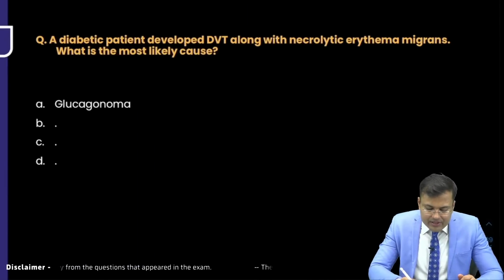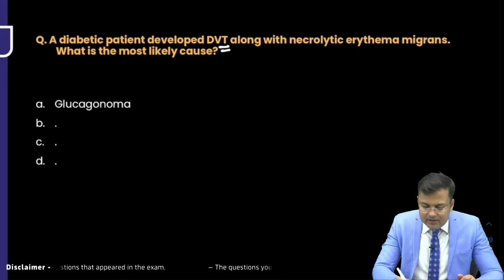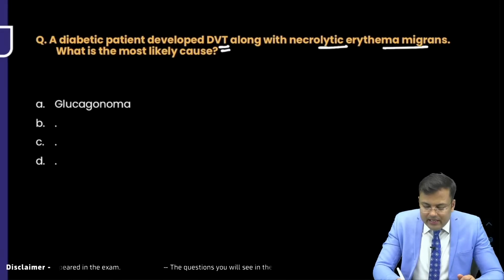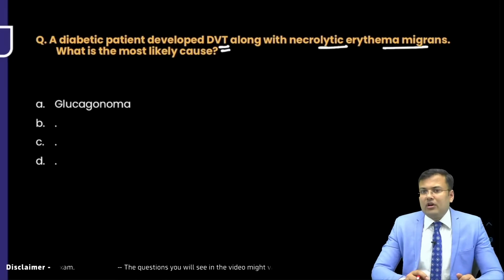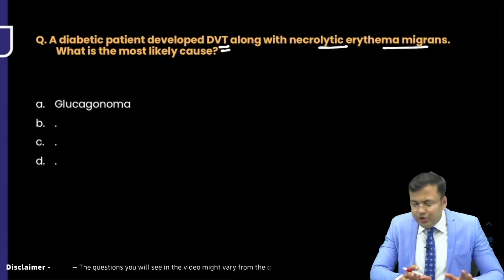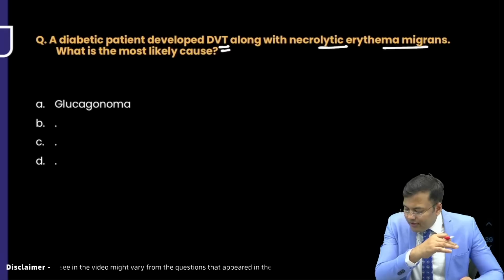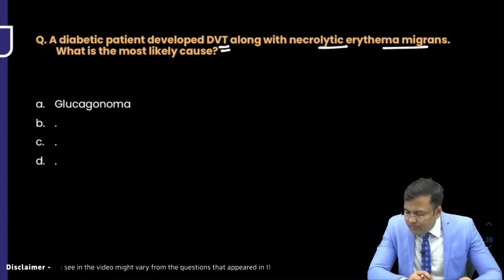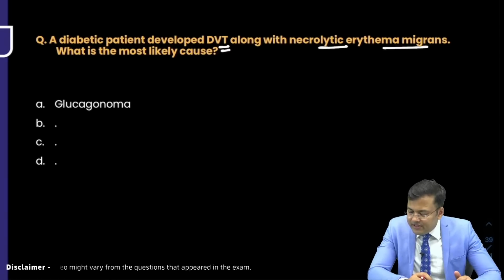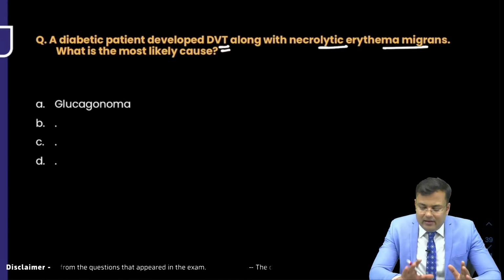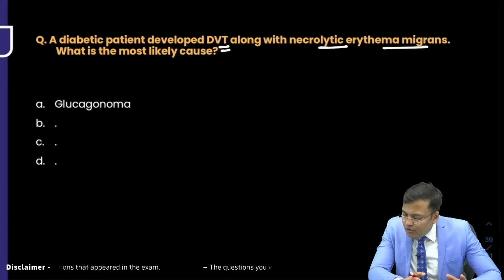A diabetic patient developed deep venous thrombosis with necrolytic erythema migrans. What is the most likely cause? Ashok, do you want to add something in the language and in the option? Muhammad Rafiq wants to say, sir, this question was there. Glucagonoma was there.